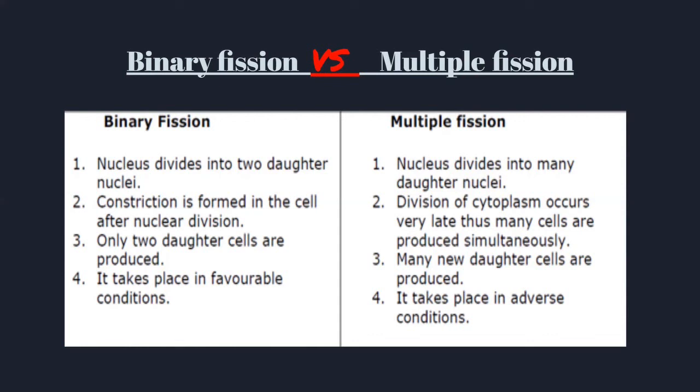So you must be having that question that I had mentioned before, that the cyst wall breaks in favorable conditions. But let me clarify this, that the division for multiple fission takes place in adverse, that means unfavorable conditions. On the other hand, the division of amoeba or any organism performing binary fission only takes place under favorable conditions.